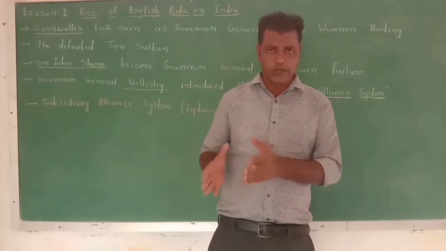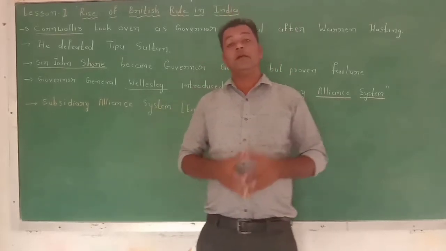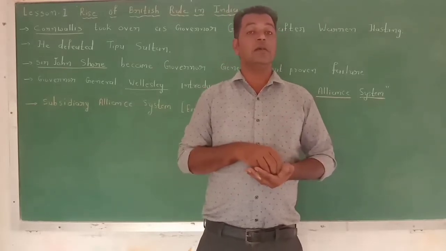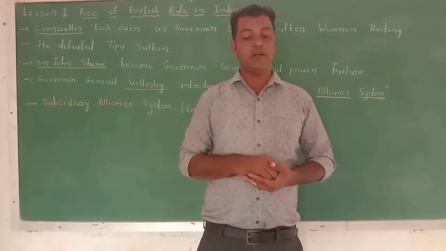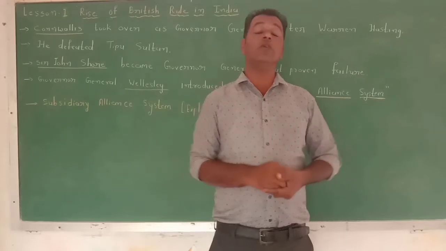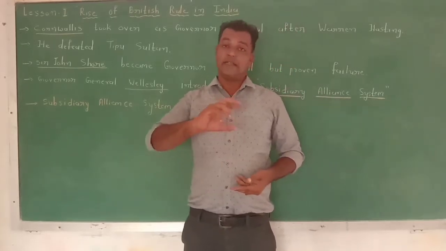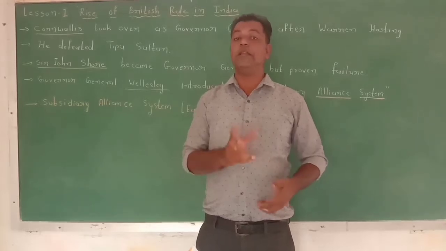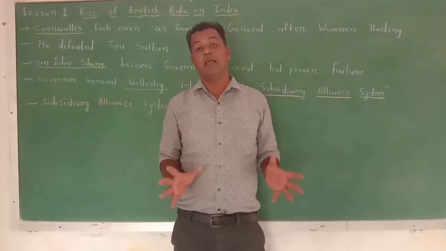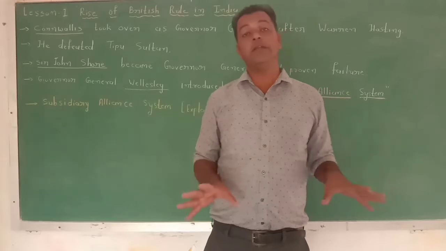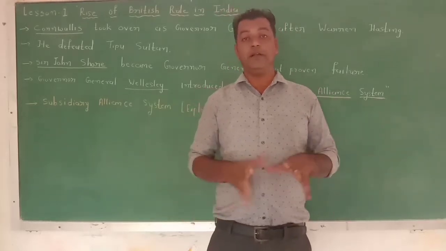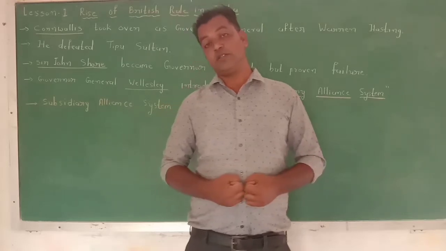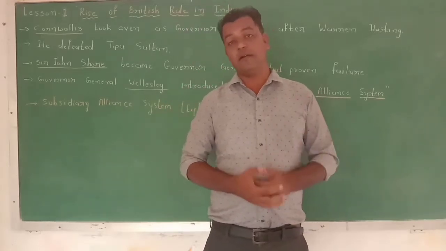With this authorized power, what happened? They weren't limited to one region; their aim and objective was to expand British rule all over India. They wanted India as their colony, covering all the geographical locations of India under their rule.